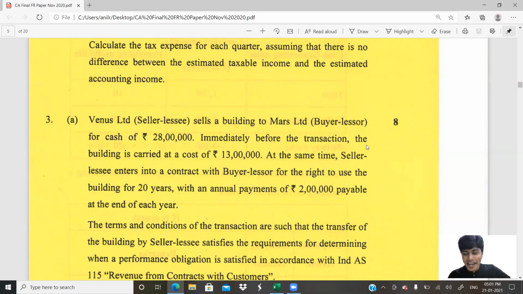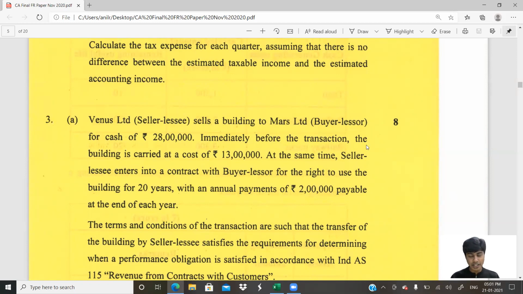However, in the era of Ind AS, it doesn't really matter whether it is finance lease or operating lease. With respect to lease back transactions, we have to recognize the right to use the asset, RTUA. It has to be recognized. So this becomes as lengthy as finance lease under the old accounting standard. So that's the beauty of Ind AS.